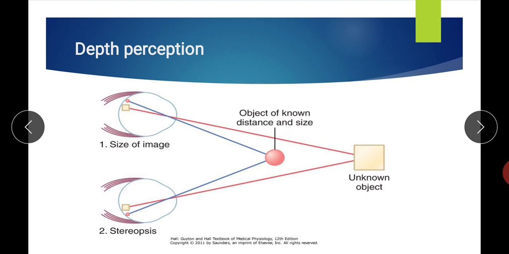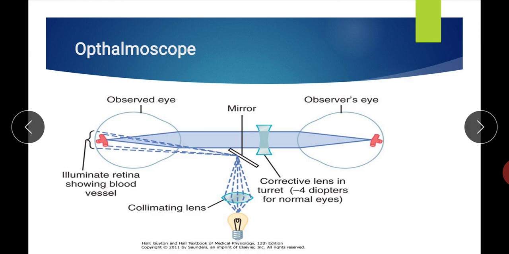So this is known as stereopsis or binocular vision, and all these three mechanisms are used for depth perception. And finally, the ophthalmoscope. Now, the ophthalmoscope is an instrument which is used to see the retina. The visualization of the retina with the ophthalmoscope is known as fundus examination, and this fundus examination helps to directly see the retina, in which the observer or the ophthalmologist can see the optic disc, that is the